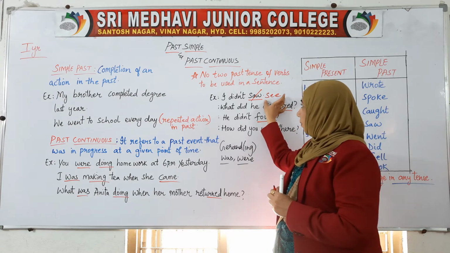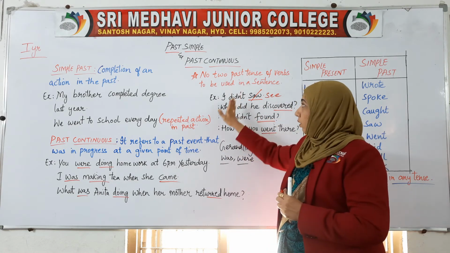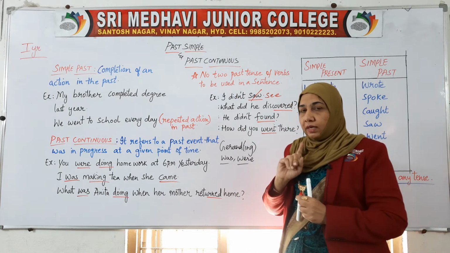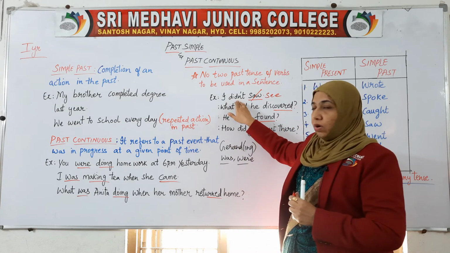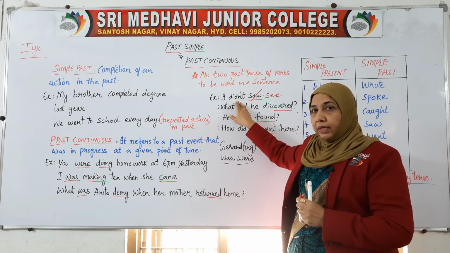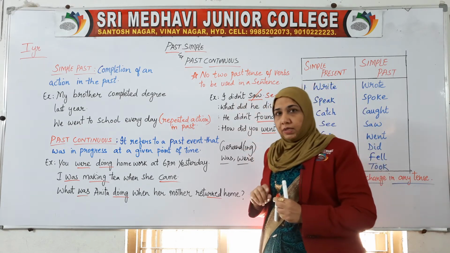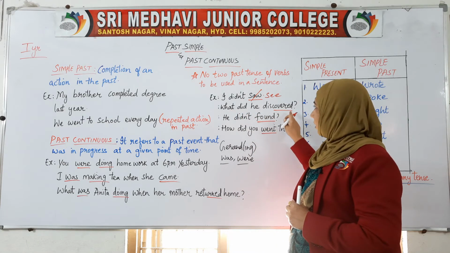The main verb here is to be changed into simple present. When you are talking about simple past, you should never get two past tenses in a single sentence. Like here, if you are using an auxiliary or helping verb in the past tense, the main verb should be in the present tense, simple present. "What did he discovered?"